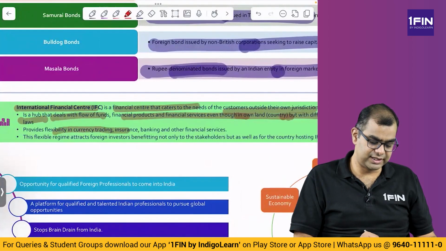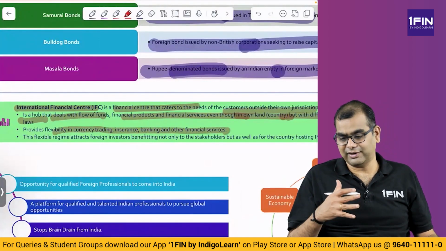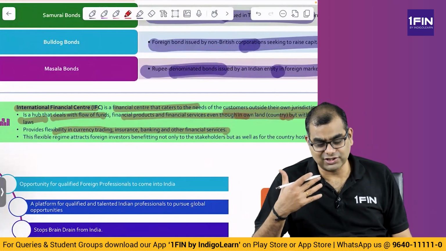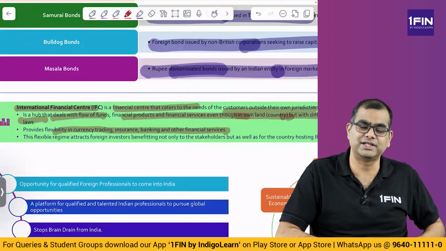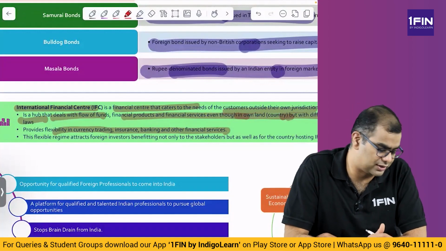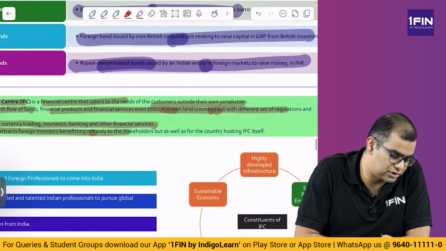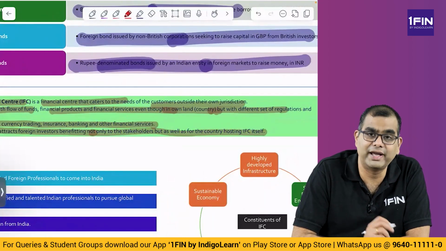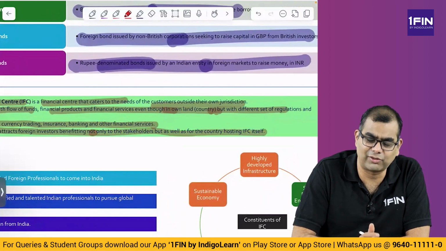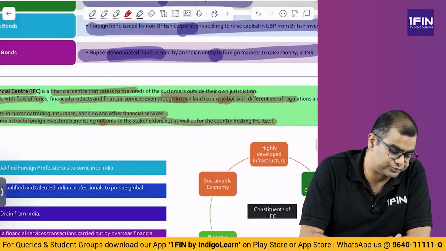It provides flexibility in currency trading, insurance, banking and other financial services. So whatever fancy, weird financial instruments are there outside India, which we cannot trade in India, we can trade in IFSC near Gandhinagar in Gujarat. This flexible regime attracts foreign investors, benefiting not only the stakeholders but also the country hosting the IFC itself. Dubai has it. There are quite a few countries which have developed something, and this enables faster growth.